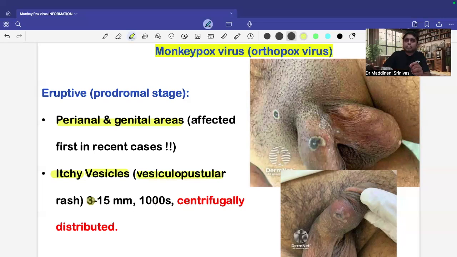And it was observed that the lesions can range from a size of 3 to 15 millimeters, and there can be lesions ranging from hundreds to even thousands of them present over the body. And mainly, we can also see the lesions present over the centrifugal area, that is the extremities. Here in this picture, you are able to see the presence of scab over the genital areas. And here you are able to see there are vesicular fluid-filled lesions present over the genitalia.